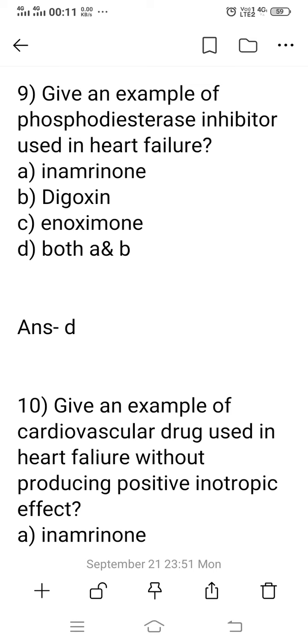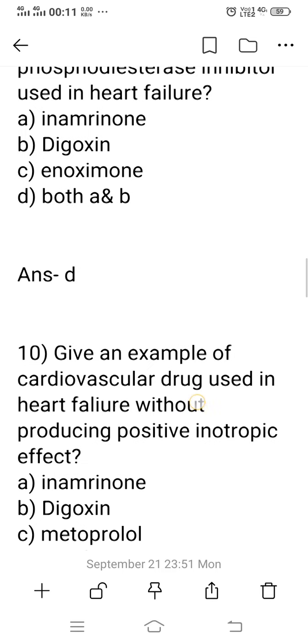Okay, so what is the example? Option A, inamrinone. Option B, digoxin. Option C, enoximone. Option D, both A and B. So the right answer is option A and C both. Option D is wrong because it says both A and B. So inamrinone and enoximone are the right answers. Digoxin belongs to the cardiac glycoside group.